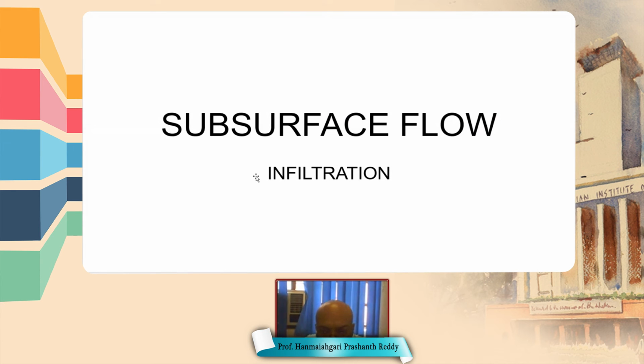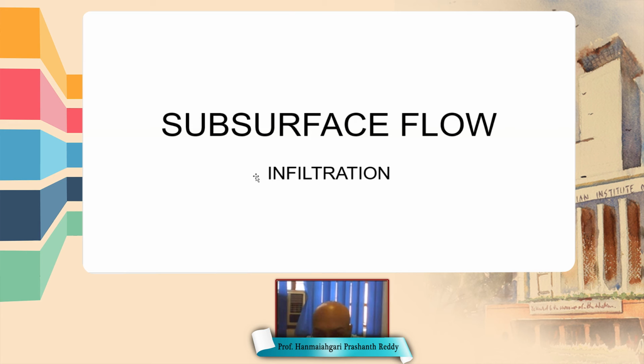So in the previous section, mainly we have discussed the basic laws governing soil moisture flow in unsaturated medium. Now we'll be applying those laws to find out the infiltration.